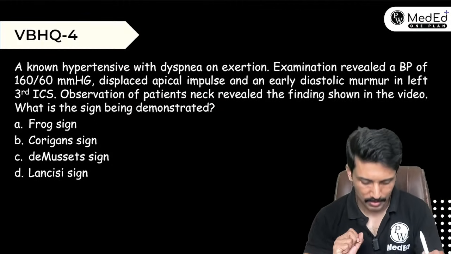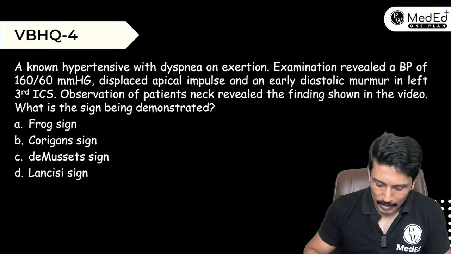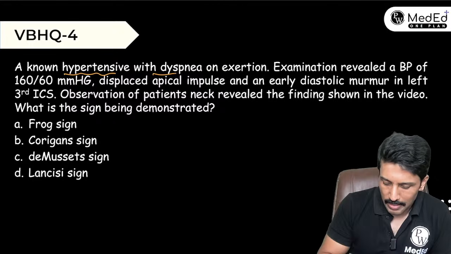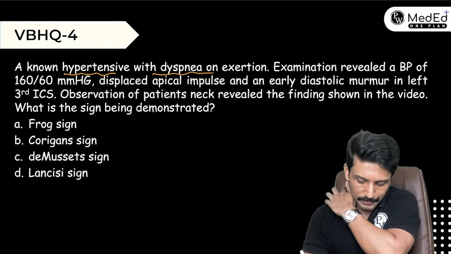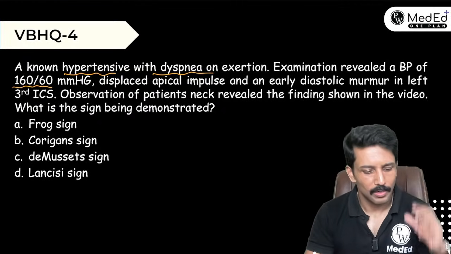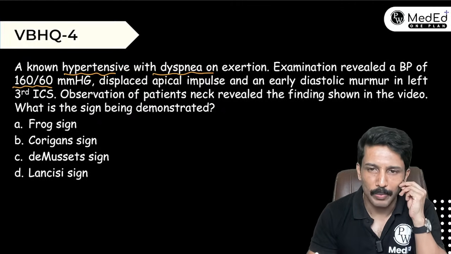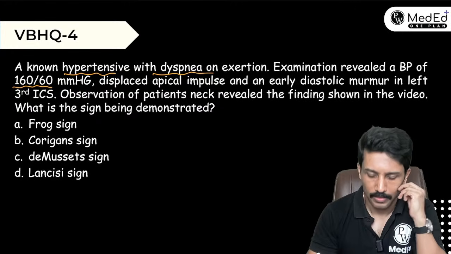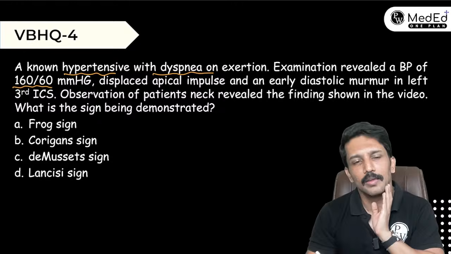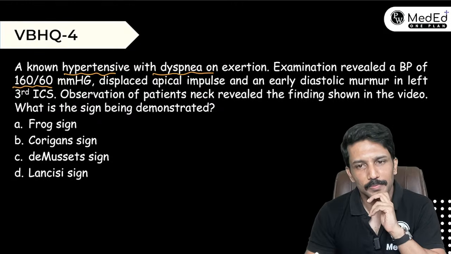Okay, so next question is this. A known hypertensive with dyspnea on exertion. Patient is hypertensive, is having shortness of breath on exertion. Examination revealed a BP of 160/60. Do you see anything abnormal in the BP here? Anything unusual in the BP? What is the pulse pressure here?